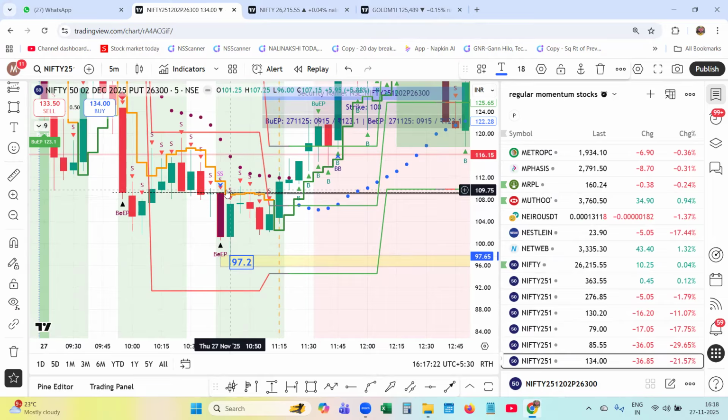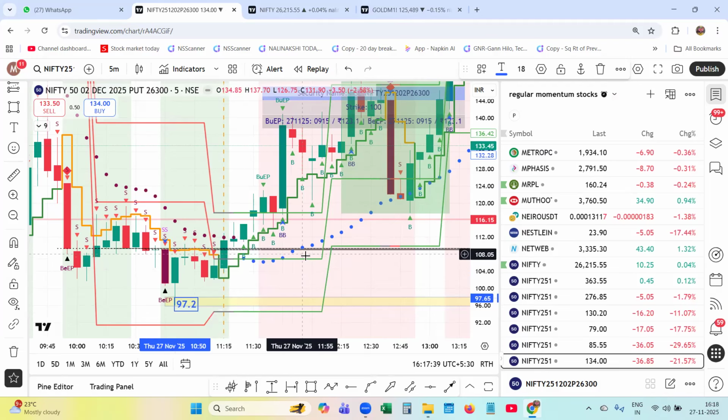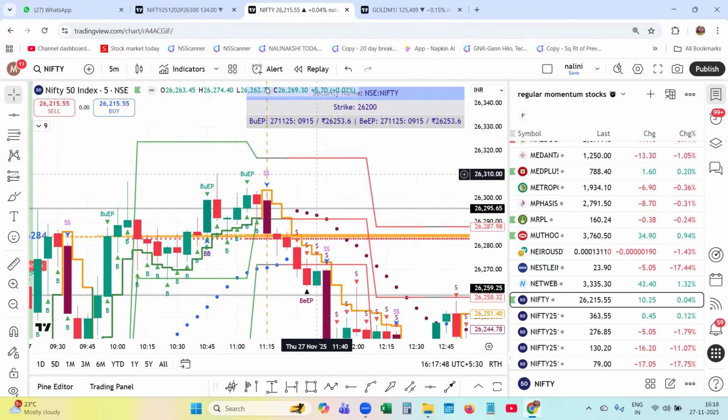The high of the bearish EP was 109.75, and the price started to close above 109. The trend flipped and the rolling pivot also started making green color. They all turned green. Buy signals have been generated. From there, Nifty started coming down.